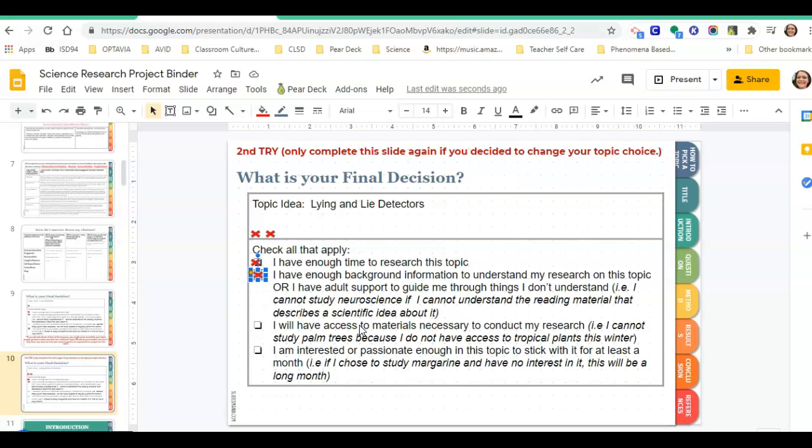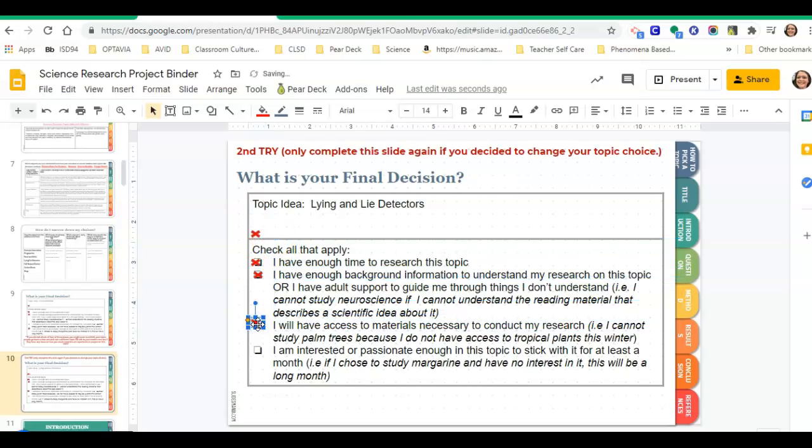Okay, so after checking in with my teacher helped me to see that I wouldn't necessarily need a lie detector test. And with all of the video conferencing and the virtual meetings that are available to me, I think I could pretty easily, with the help of my teacher, set something up where we're doing a Google Meet or a Zoom meeting and asking certain people to maybe lie and asking others to look for clues and figuring out why they're lying or figure out how they know they're lying. So actually, my teacher helped me to see that I can check this box.